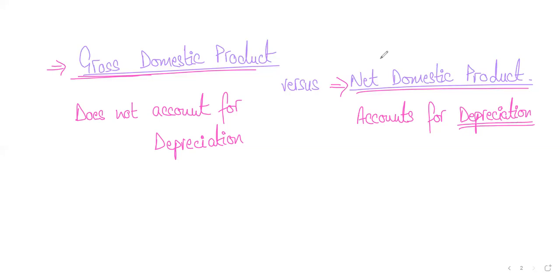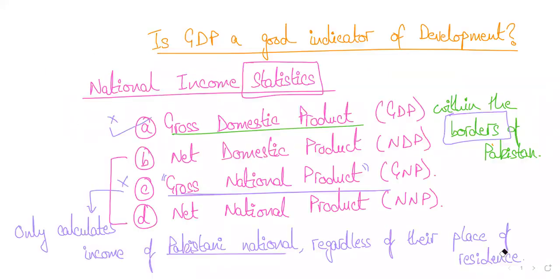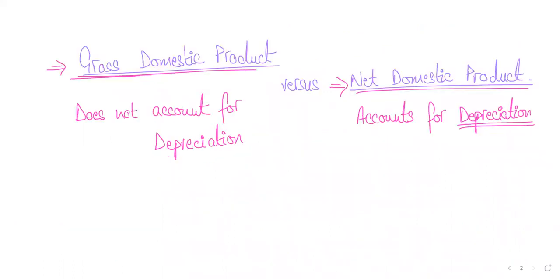Can we move on? So students, today we have to talk about something very, very important, right? So we did a quick recap of what national income statistics are. Why are national income statistics important? To calculate the growth of a country, right? National income statistics are used to calculate the growth of a country, which shows how fast a country is growing.